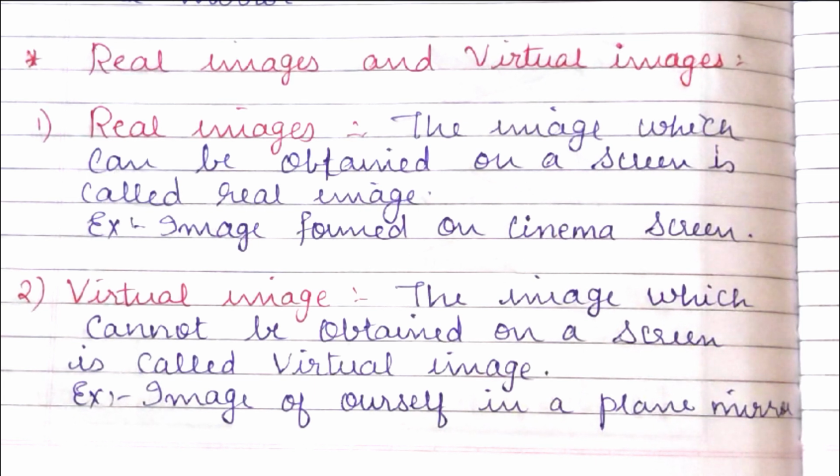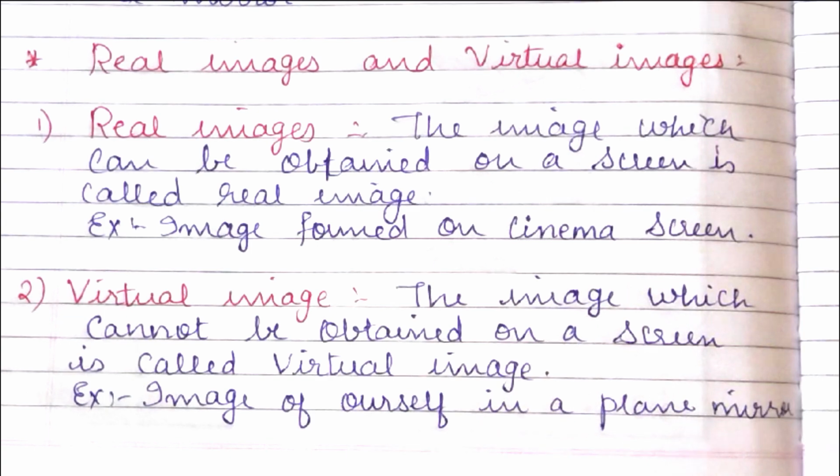A real image is formed when light rays coming from an object actually meet at a point after reflection from a mirror or through a lens. It can be a lens also. So a real image, where the rays actually meet at a point, can be formed on a screen, because the light rays actually pass through the real image.